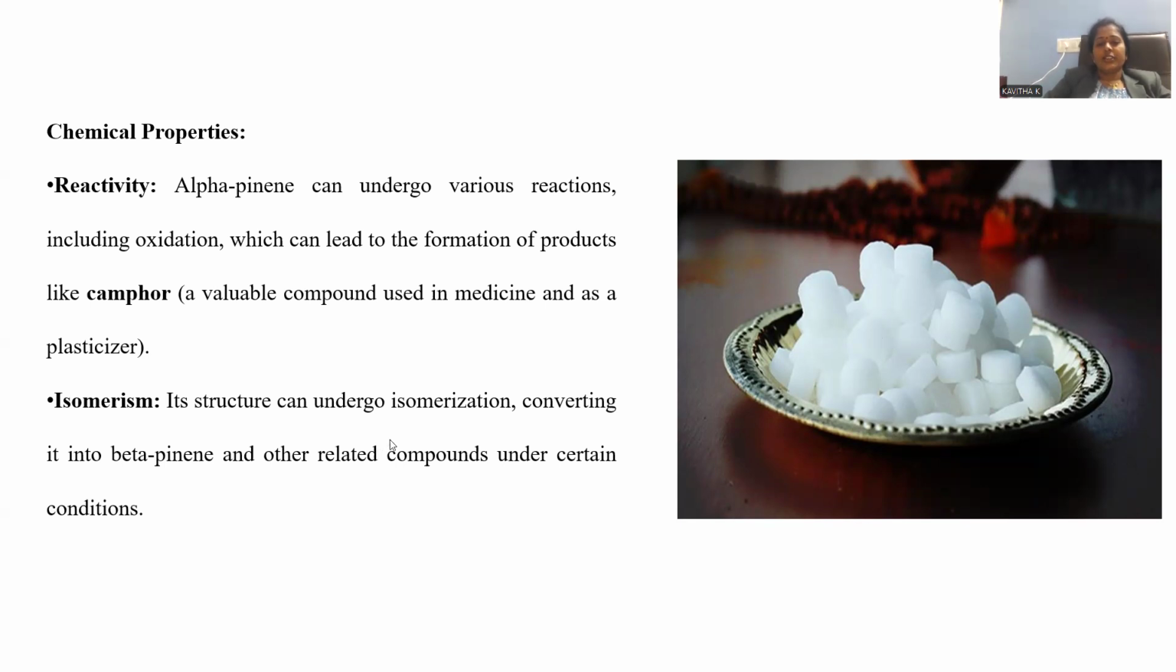Isomerism. Its structure can undergo isomerization, converting into beta pinene and related compounds under certain conditions. Alpha to beta, beta to some other compounds is also possible. So isomerization is a common chemical property. It is possible to convert alpha pinene into beta pinene and vice versa as well.